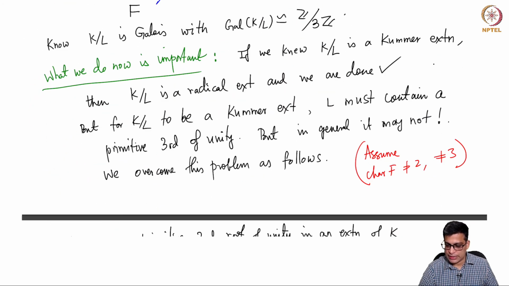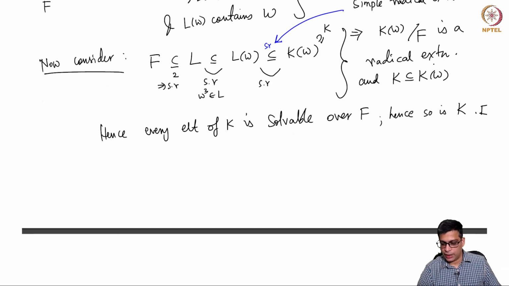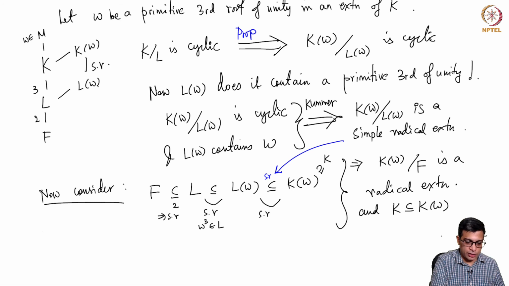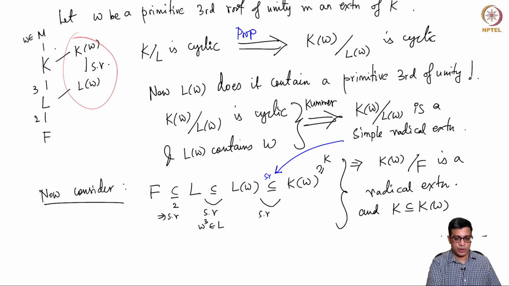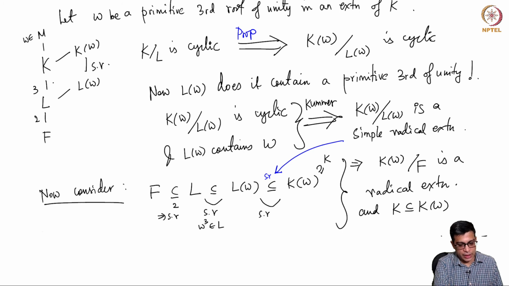Okay. So this is a crucial step: to go from a given Galois extension with cyclic Galois group, by adjoining any roots of unity that we require, we do get a simple radical extension.